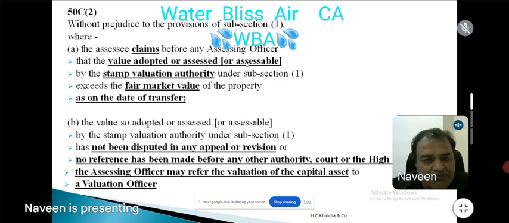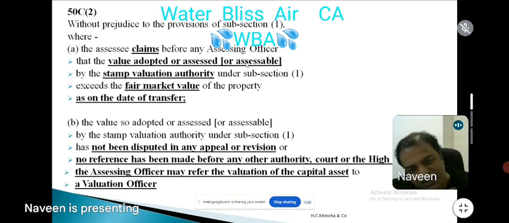Next. So I made a claim before the assessing officer, disputing the stamp valuation determined by the authority. Then clause B is telling that the value so adopted or assessed by the stamp valuation authority under sub-section 1 has a condition. I can make a claim only if the value so adopted or assessed by the stamp valuation authority, that is 2 crores, has not been disputed in any appeal or revision, or no reference has been made before any other authority, court or high court.